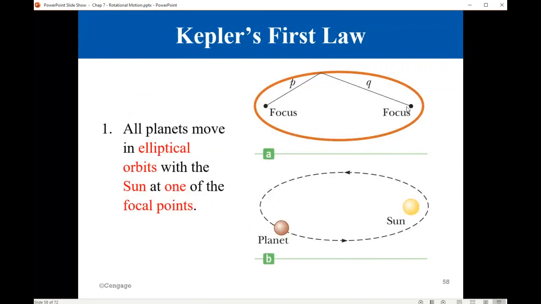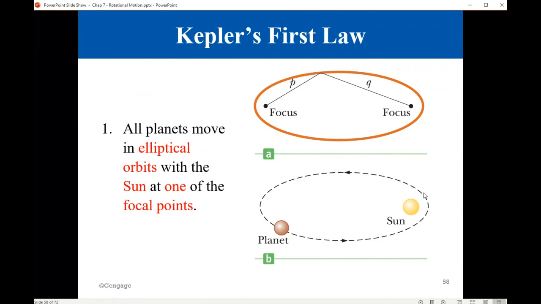So this is how we understand the first law. The orbit is elliptical, not circular, and the sun is at one of these two foci, either this focus or that focus. Okay? The sun is at the focus, and the planet will be rotating. When the planet is near the sun, it speeds up.